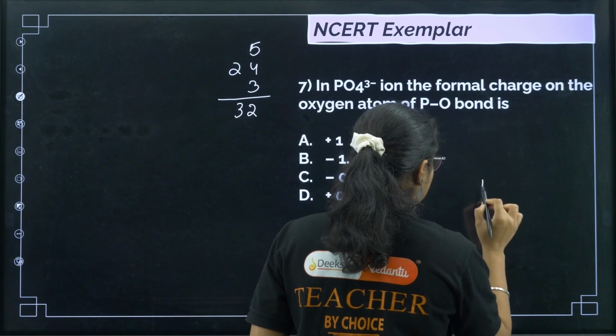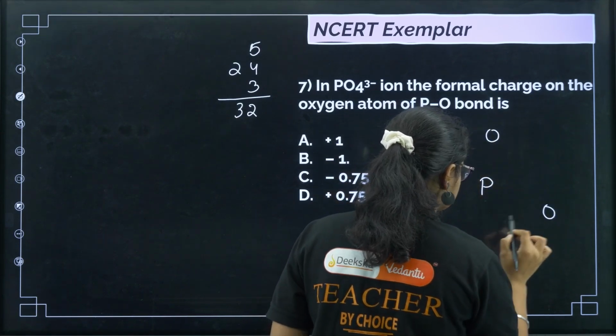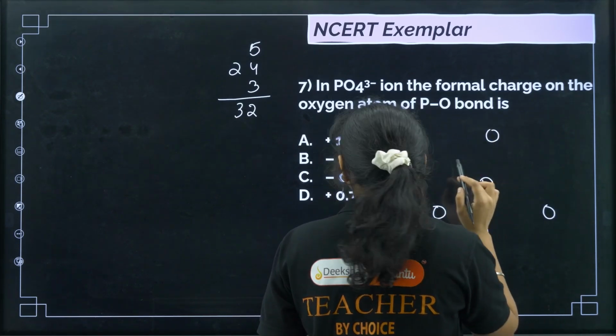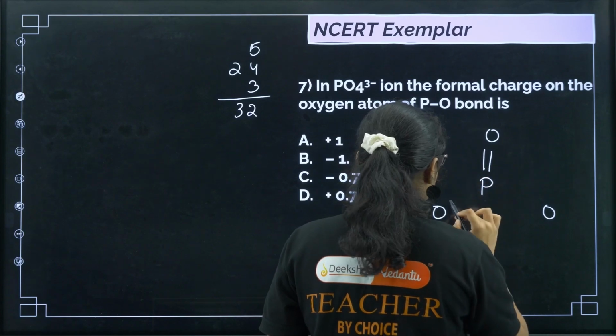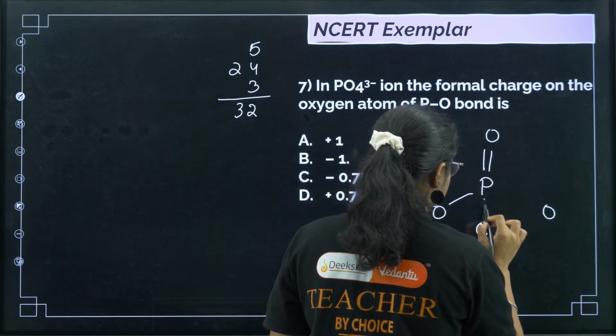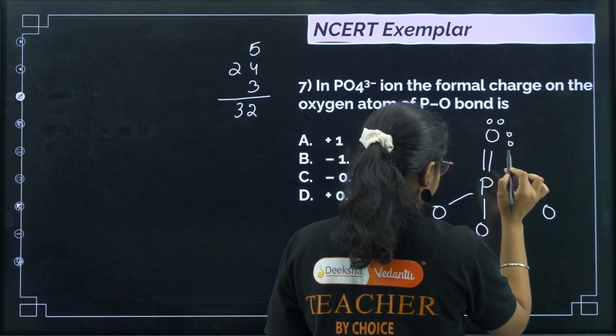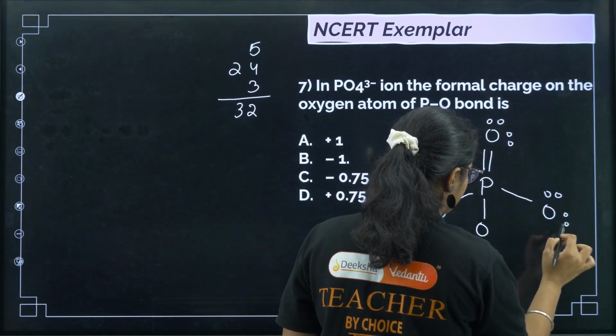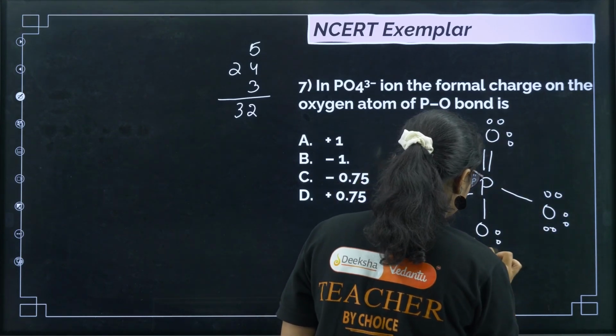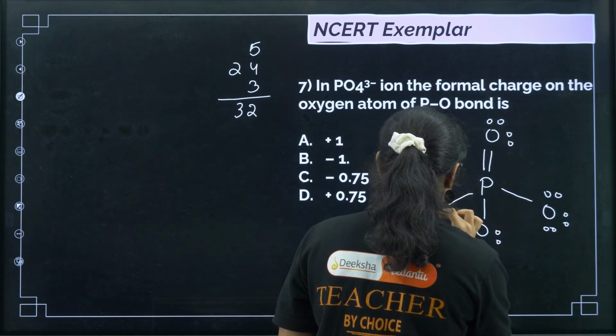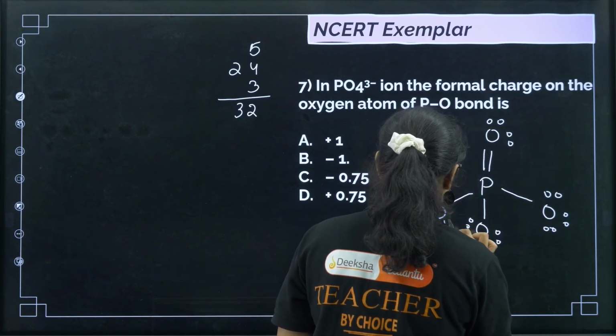So if I draw phosphorus with 4 oxygens, 32 electrons: 1, 2, 3, 4, 5, 6, 7, 8, 9, 10, 11, 12, 13, 14, 15, 16, 17, 18, 19, 20, 21, 22, 23, 24, 25, 26, 27, 28, 29, 30, 31, 32.